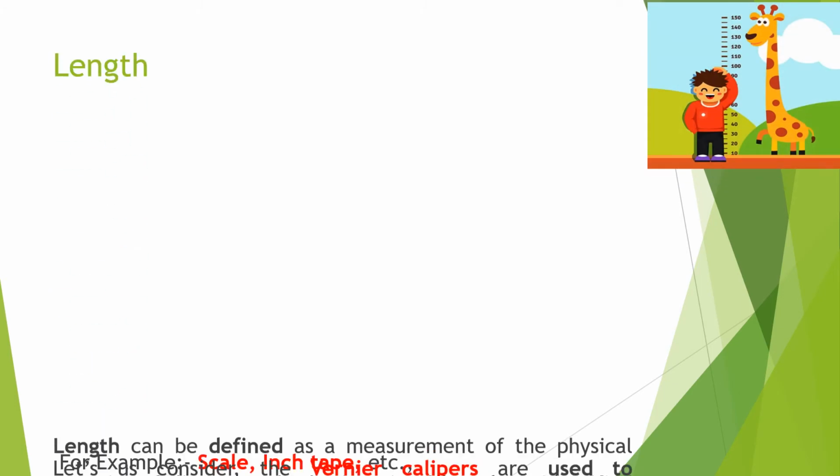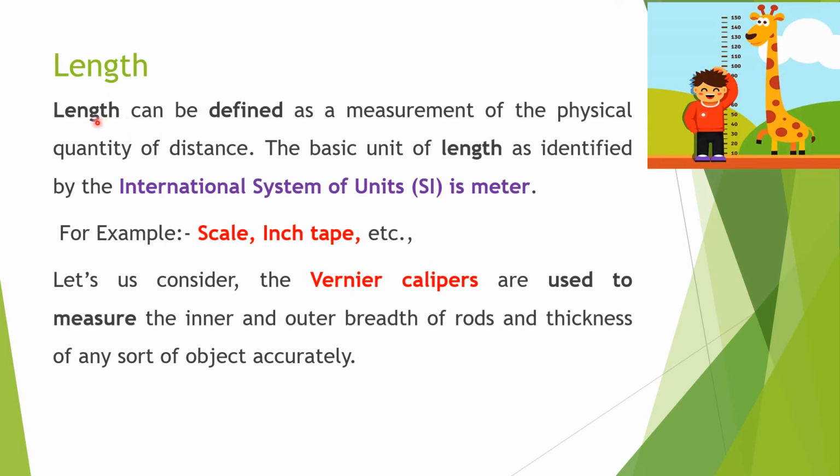Next, length. Length can be defined as a measurement of the physical quantity of distance. The basic unit of length as identified by the International System of Units, which means SI unit, is meter. For example, scale, inch tape, etc. are used to measure length.